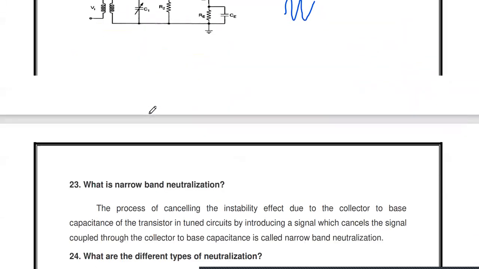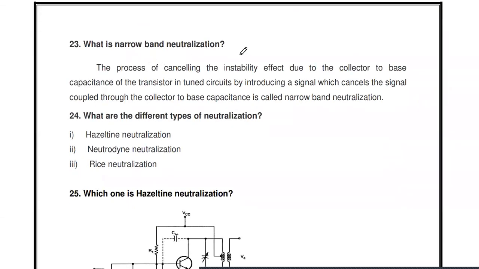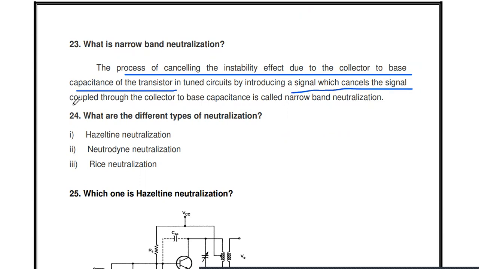Then what is narrow band neutralization? The process of cancelling the instability effect due to the collector base capacitance of the transistor in a tuned circuit, by introducing a signal which cancels the signal coupled through the collector to base capacitance, is called narrow band neutralization.